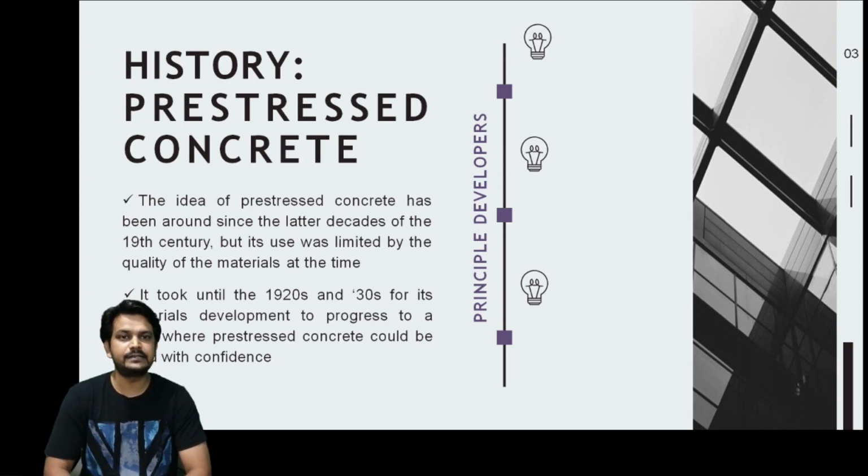It needs a very high grade concrete as well as very high grade steel, and the bond between the steel and concrete should be maintained. So it took a few decades to develop such a material, and in the later 1920s or 30s, the use of pre-stressed concrete in many structures was enhanced.